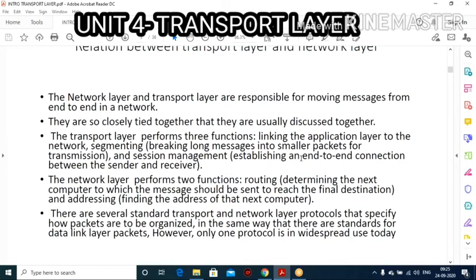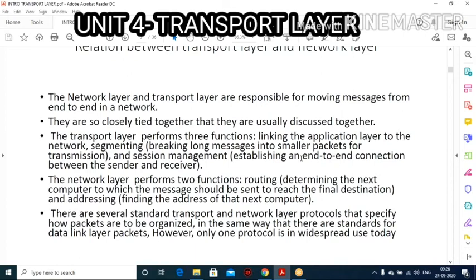Next is segmenting. As I said earlier, it means breaking a long message into small packets for transmission. Next is session management, which means establishing an end-to-end connection between sender and receiver, between source and destination.